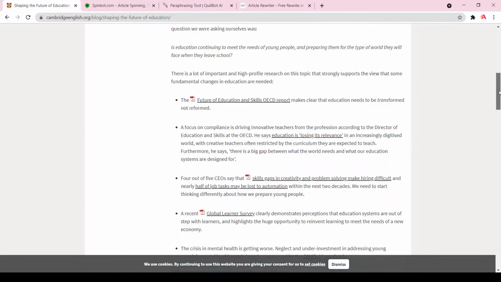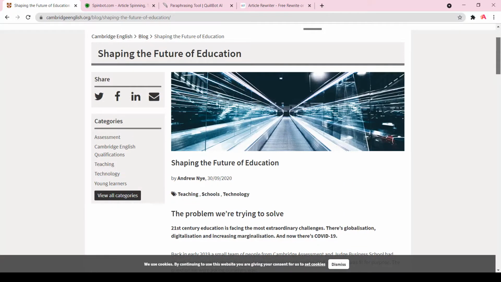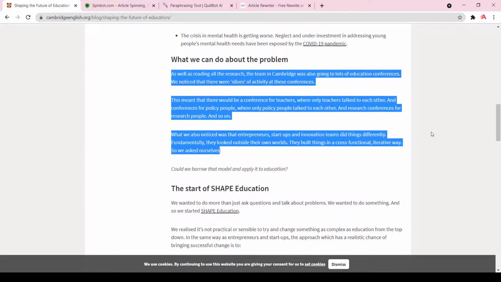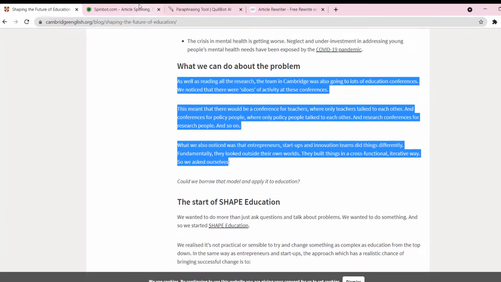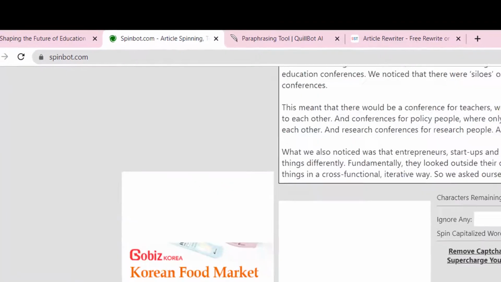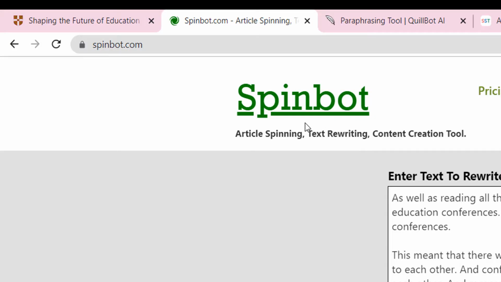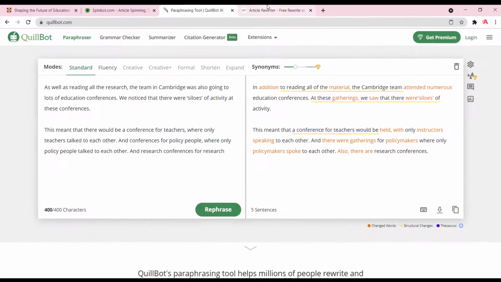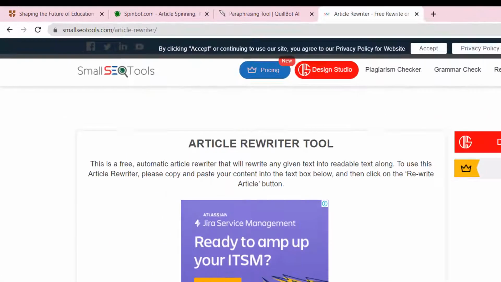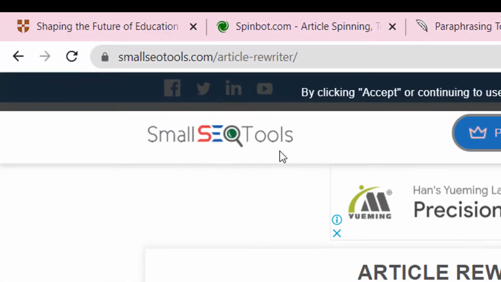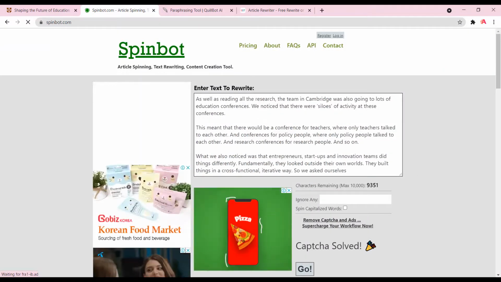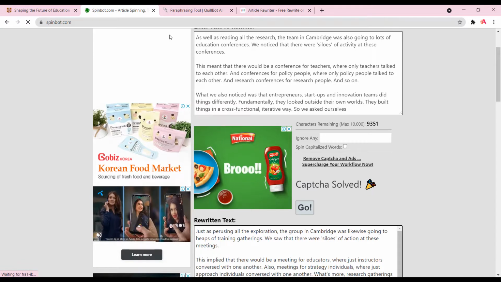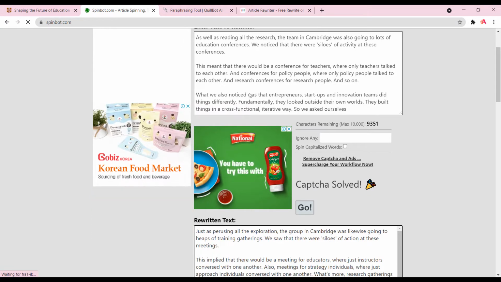Here I have selected this paragraph from a blog published on Cambridge English. I am going to use 3 paraphrasing tools which I mentioned before: Spinboard, Quillbot and Small SEO Tools. I am placing this specific paragraph in these different tools and will show you how they paraphrase or change the context of this paragraph. Some tools show many different results, and they also give a different meaning to the topic under discussion.